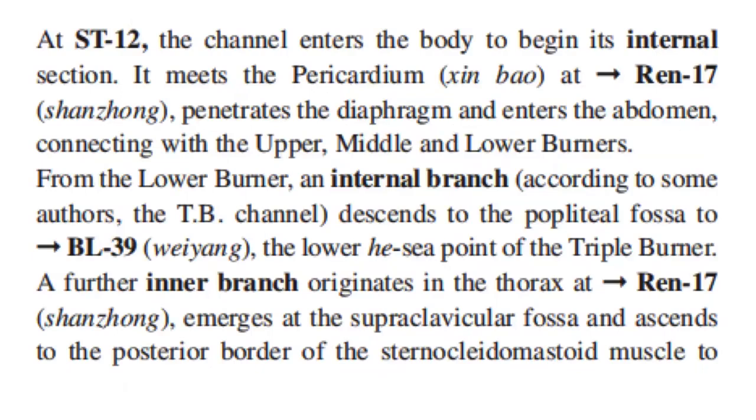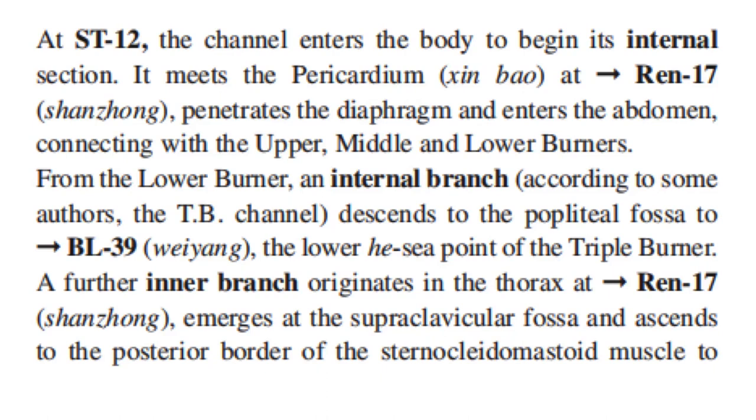At ST-12, the channel enters the body to begin its internal section. It meets the pericardium at CV-17, penetrates the diaphragm, and enters the abdomen, connecting with the upper, middle, and lower burners. From the lower burner, an internal branch, according to some authors, the TB channel descends to the popliteal fossa to BL-39, the lower He-Sea point of the triple burner.